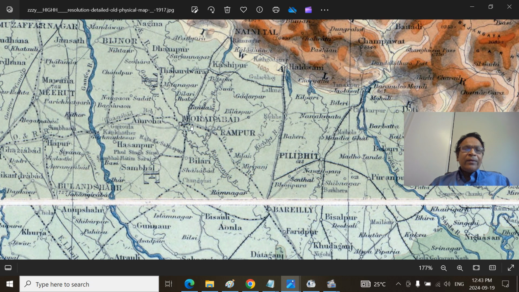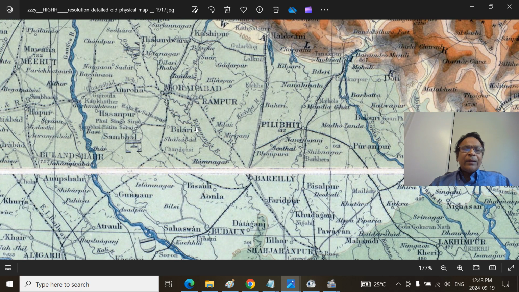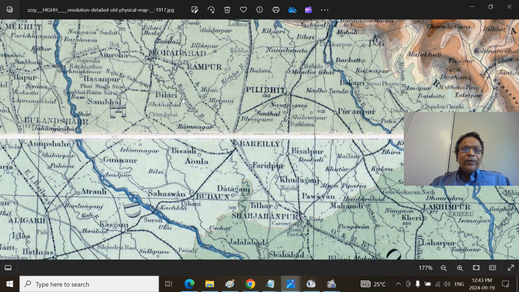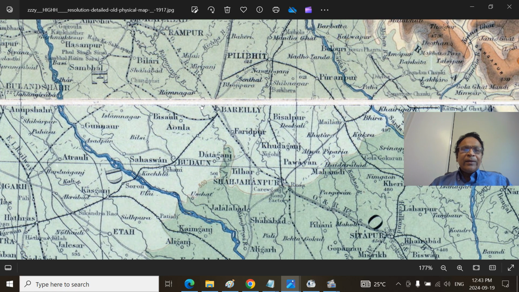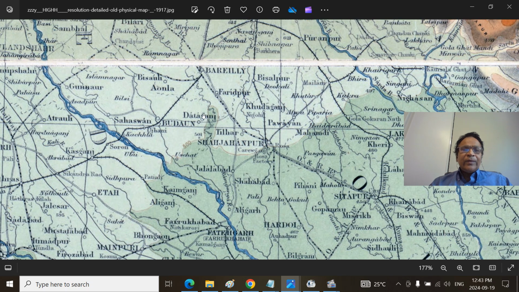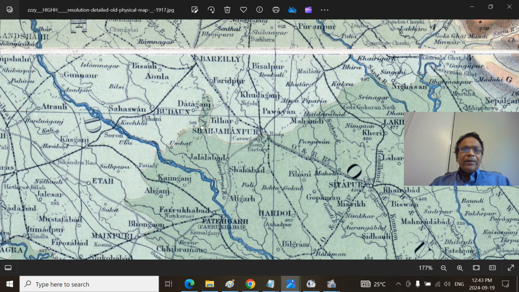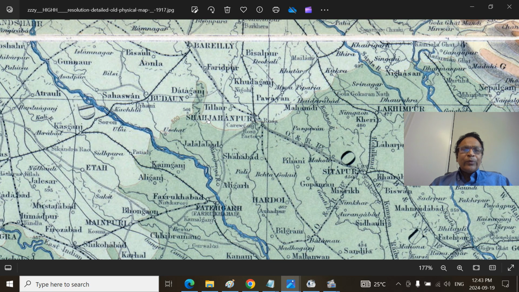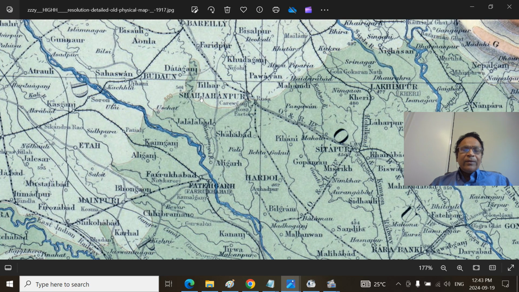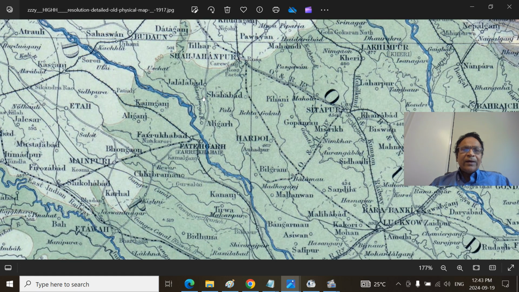Ramganga here, and it goes next to Bareilly district, Bareilly town, and the Ramganga river continues here, and this is the Shahjahanpur district, and the Sukheta river comes there. So the Ramganga here, this is the Ganga river near Kannauj.